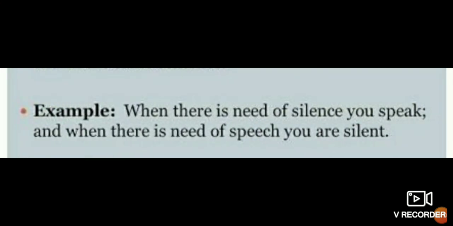See, when there is need of silence, you speak. And when there is need of speech, you are silent. Now, you can see here two sentences are given. In one sentence it shows how the two ideas are kept together. In the first sentence, when there is need of silence, you speak. So it is just opposite here. When there is need of speech, you are silent. So two opposite ideas are put together in this sentence.